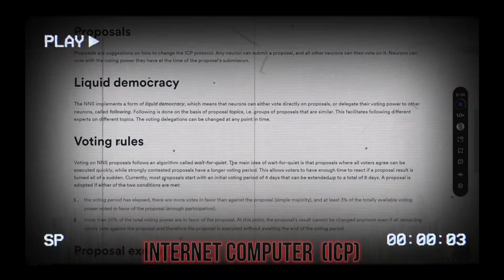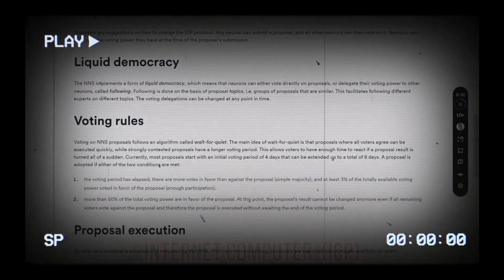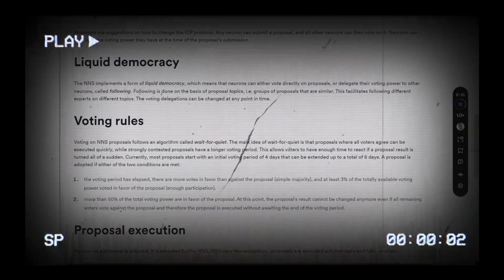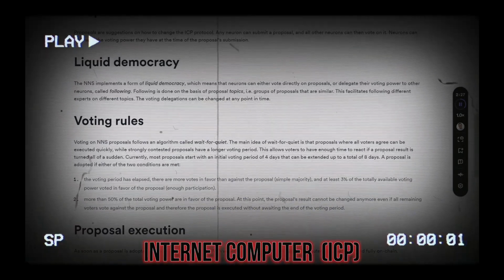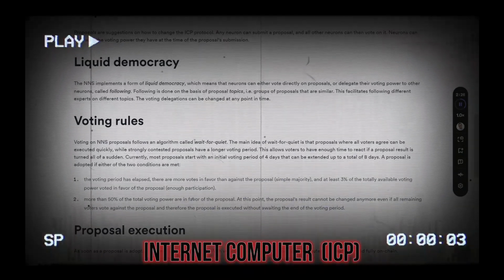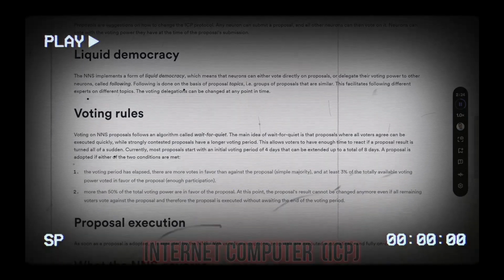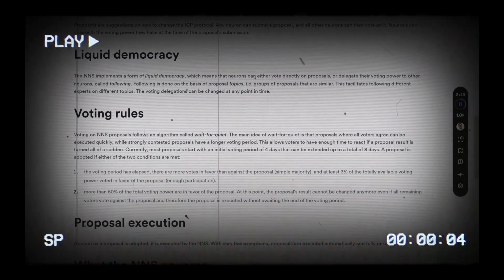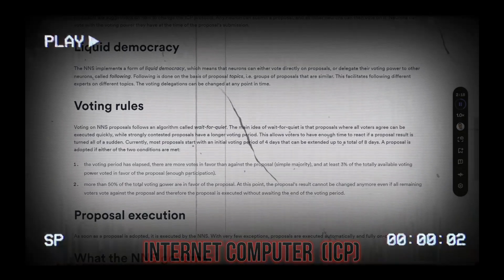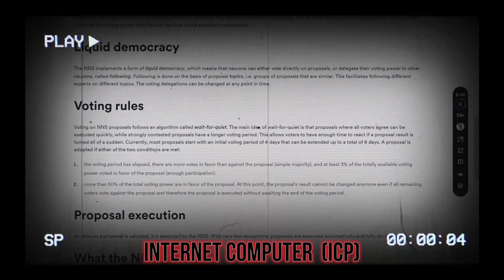Voting rules. Voting on NNS proposals follows an algorithm called wait for quiet. The main idea of wait for quiet is that proposals where all voters agree can be executed quickly, while strongly contested proposals have a longer voting period. This allows voters to have enough time to react if a proposal result is turned all of a sudden. Currently, most proposals start with an initial voting period of 4 days that can be extended up to a total of 8 days.